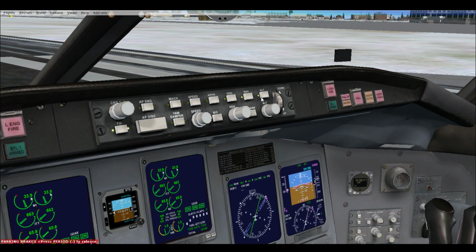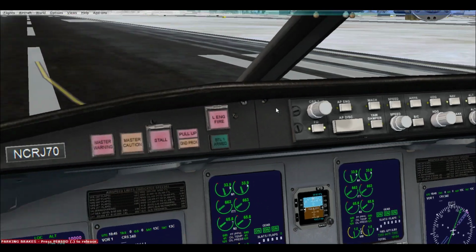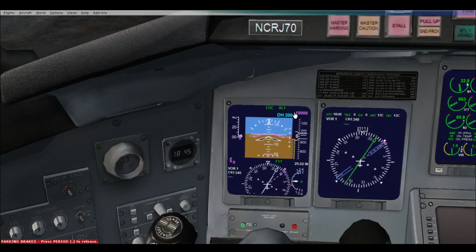Boom. And then if you can't see this, there's going to be a small white window that pops up when you scroll over this, and it tells you what you've selected it as. I'm not sure if my screen recording is picking that up, but you'll be able to see exactly what altitude you're hitting, with a small white dialog box underneath it. For me, it says altitude hold selector 10,000 feet. Go down here and look at that. That number changed from 0 to 10,000, indicating yes, the autopilot is taking us to 10,000 feet.